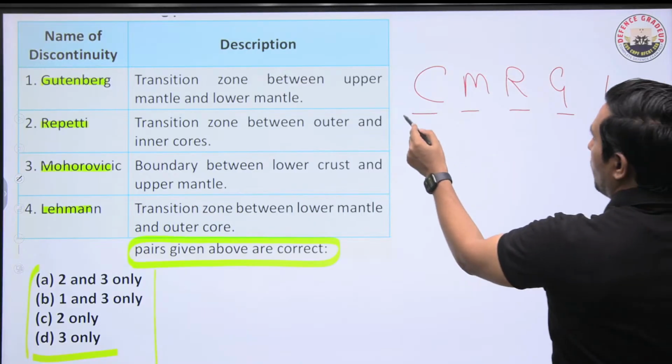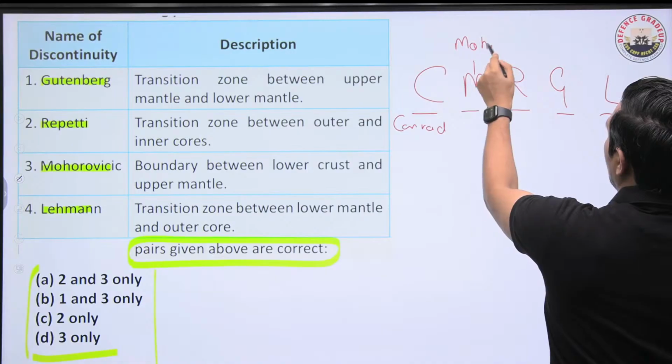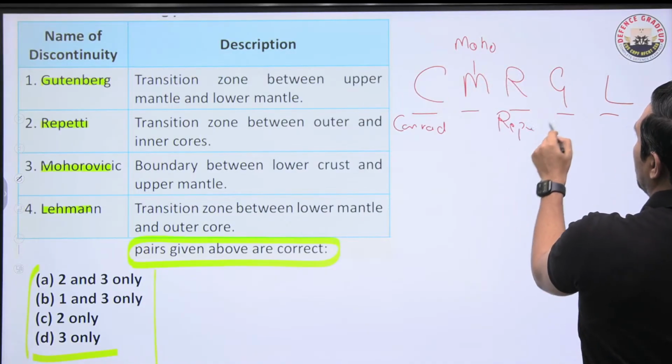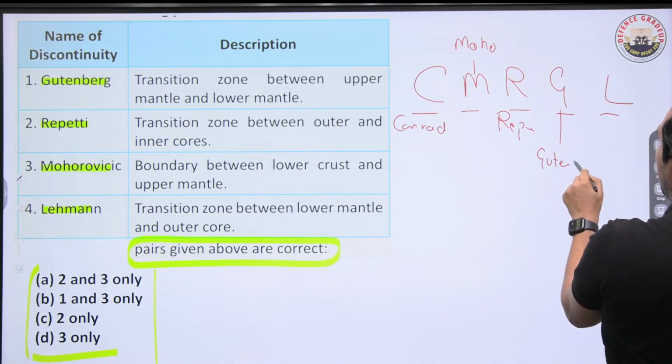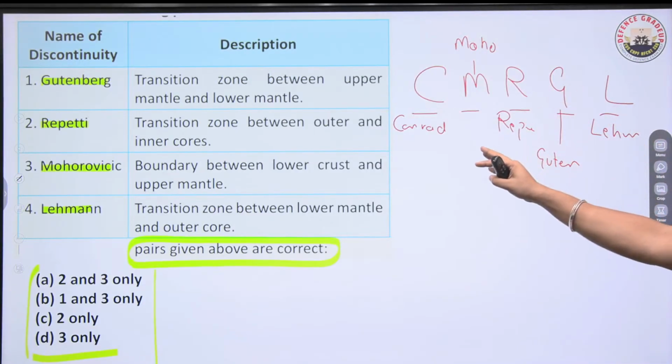C stands for Conrad discontinuity. M stands for Moho discontinuity. R stands for, of course, Repiti. G stands for Gutenberg, and L stands for Lehman. Okay. These are the 5 discontinuities we are having.